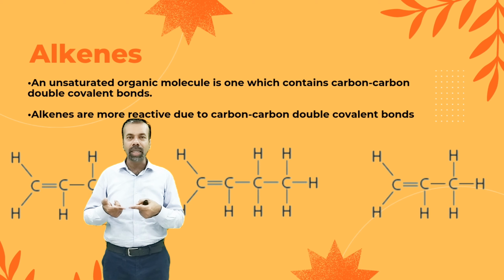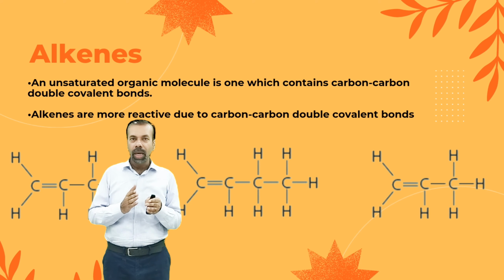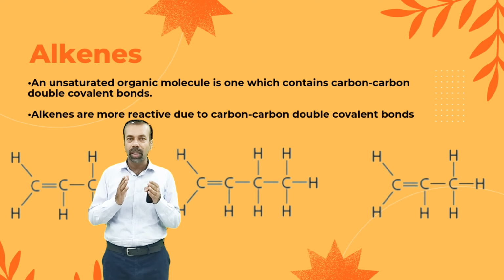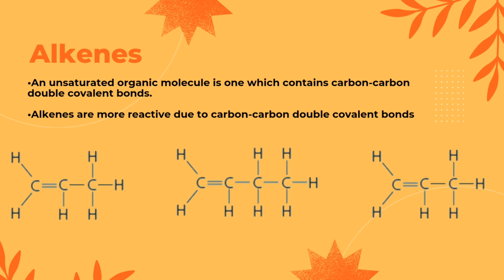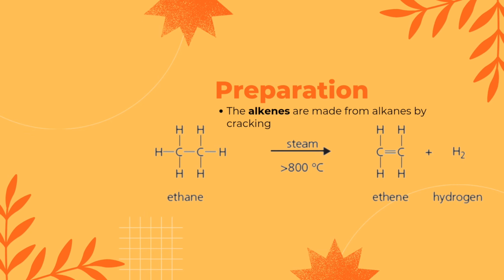From where do we get these alkenes? Petroleum. Actually, from petroleum we obtain saturated hydrocarbons, and cracking of saturated hydrocarbons gives us alkenes, like ethane. Ethane, when cracked, gives us ethene and hydrogen gas. So we cracked a saturated hydrocarbon and we got an unsaturated hydrocarbon.